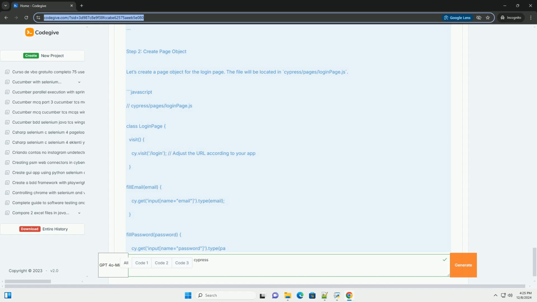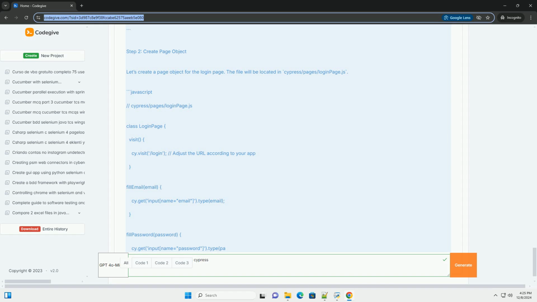Running the tests. To run the tests, you can either use the Cypress GUI, by running npx cypress open and selecting your test, or run them in headless mode. Bash: npx cypress run.